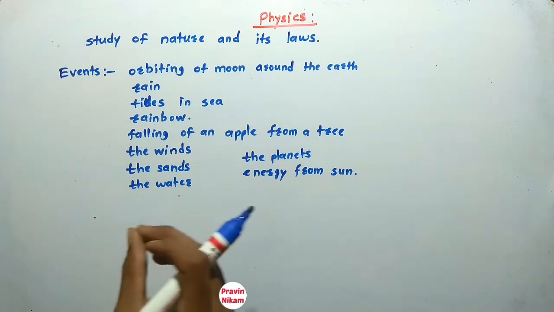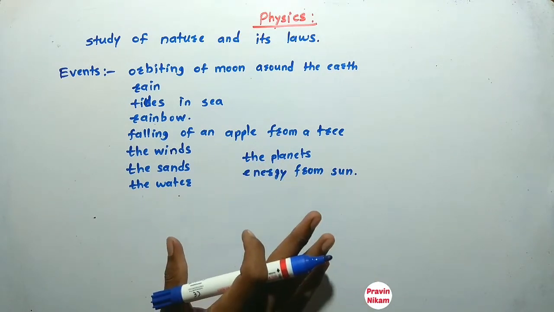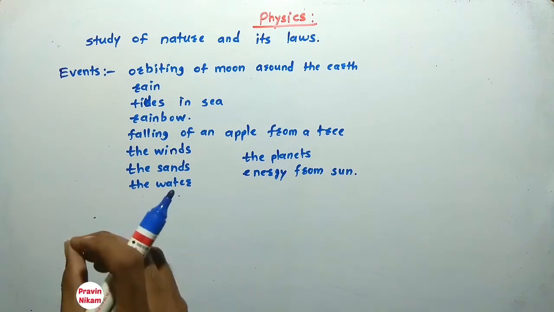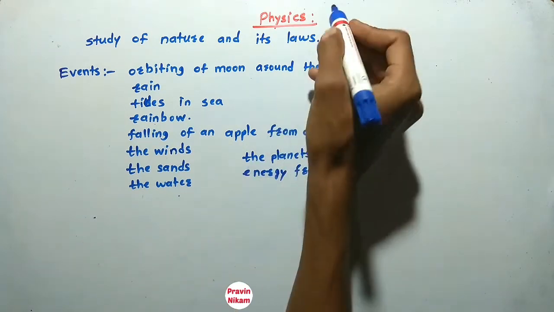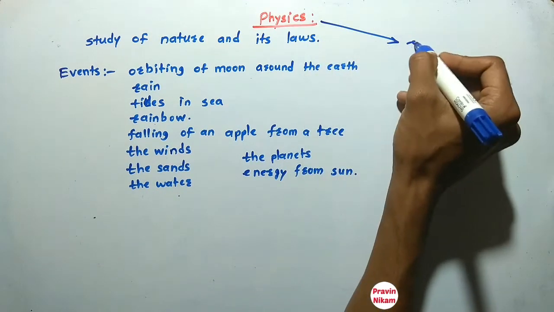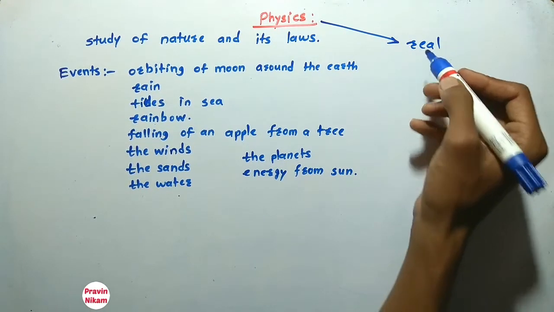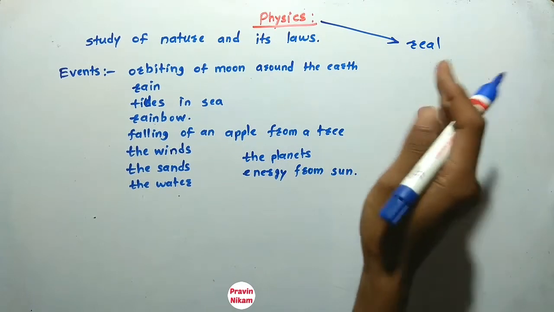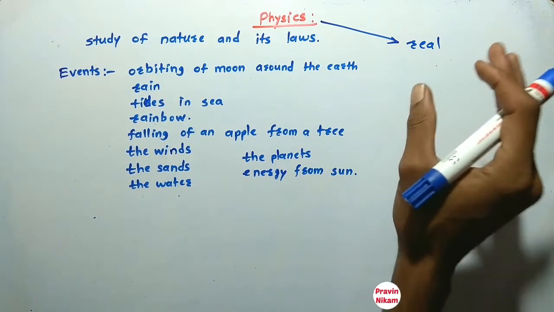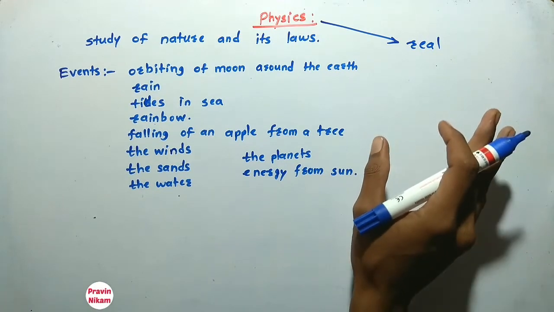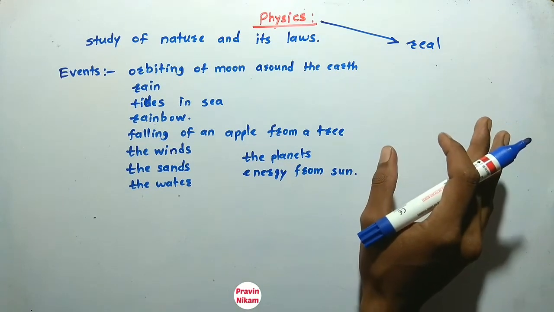Since physics is the study of nature, it is real, and no one has been given the authority to frame the rules of physics.